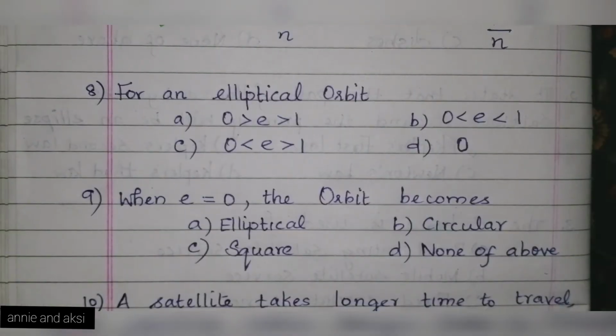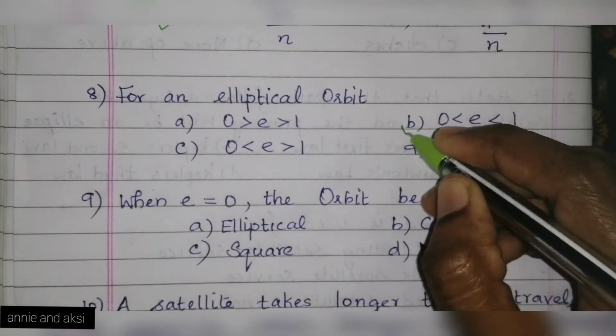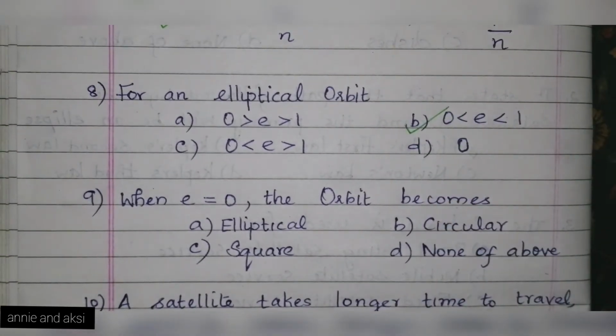Next question is, for an elliptical orbit, option A, 0 greater than E greater than 1, option B, 0 less than E less than 1, option C, 0 less than E greater than 1, and D, 0. E represents eccentricity. So, for an orbit to be elliptical, the condition must be 0 less than E less than 1. And the correct answer is option B, 0 less than E less than 1.